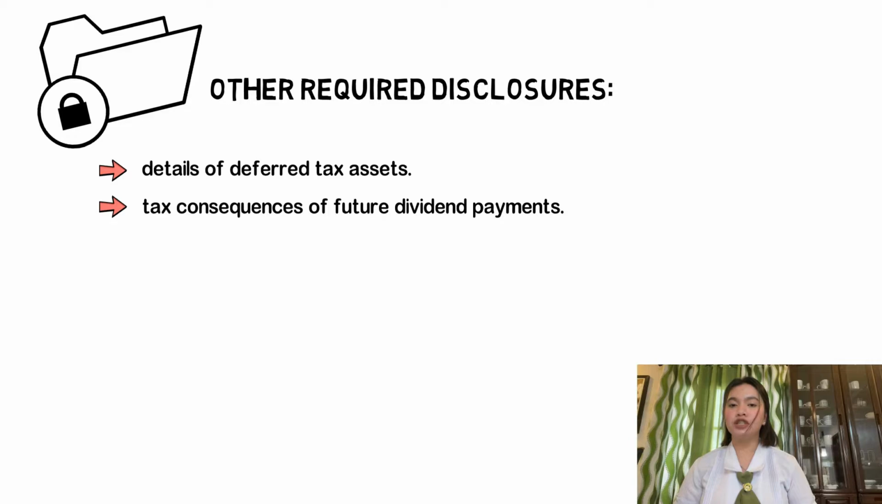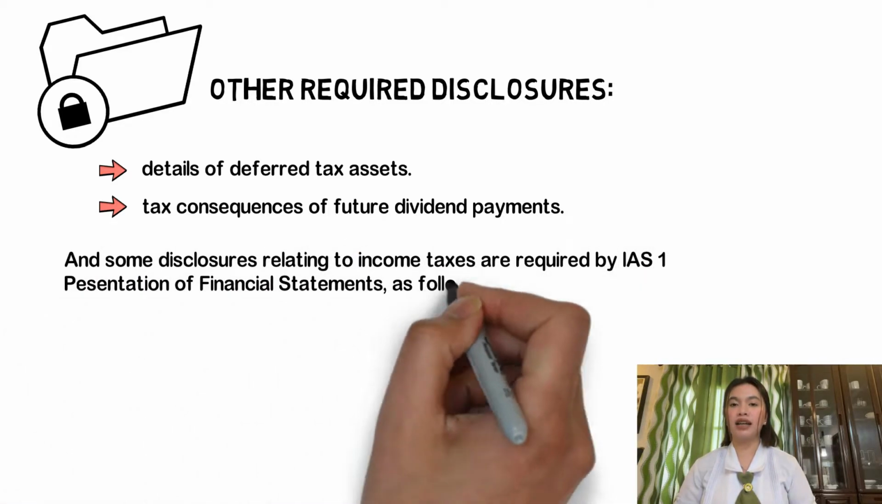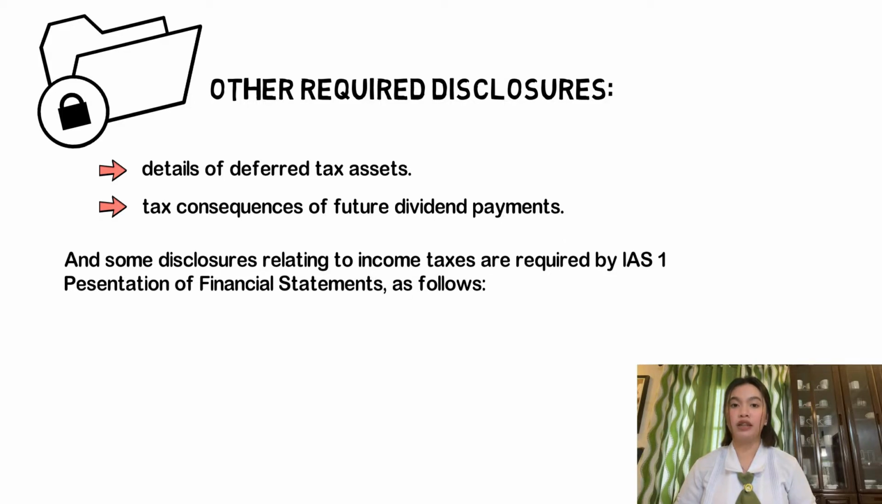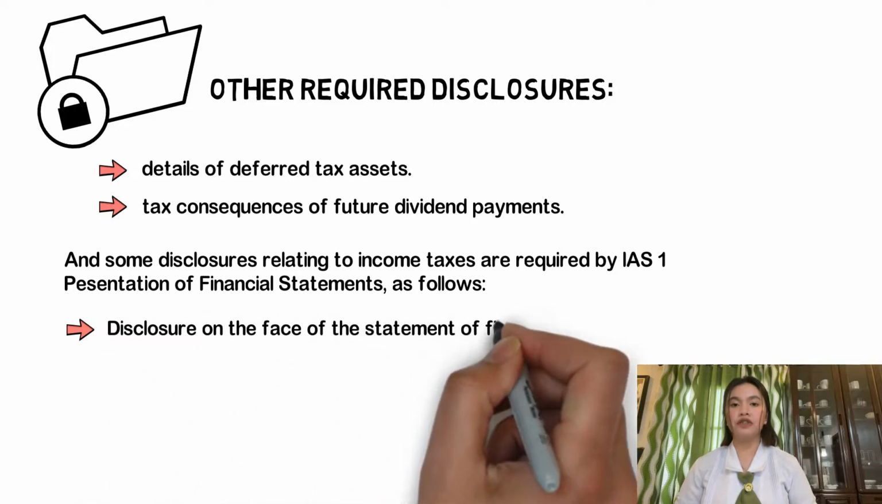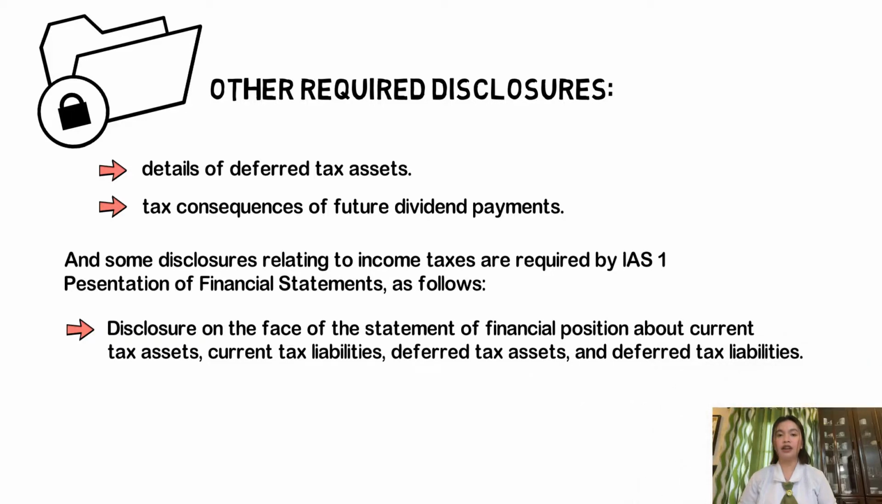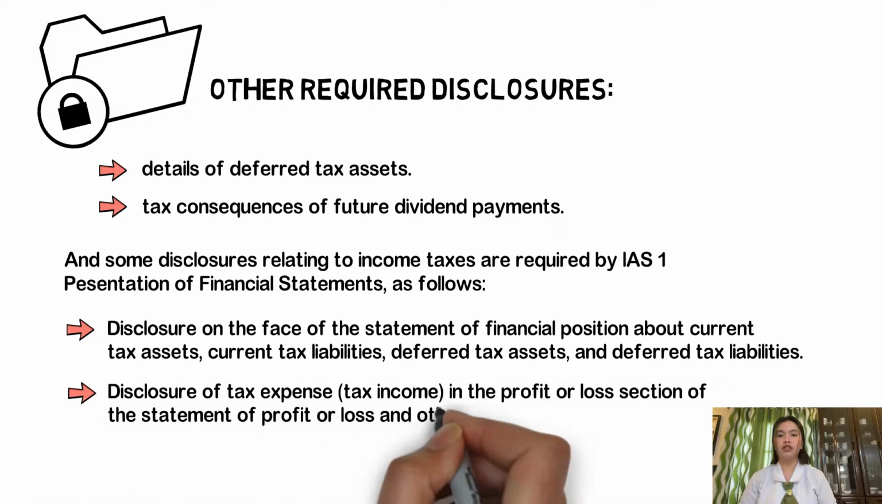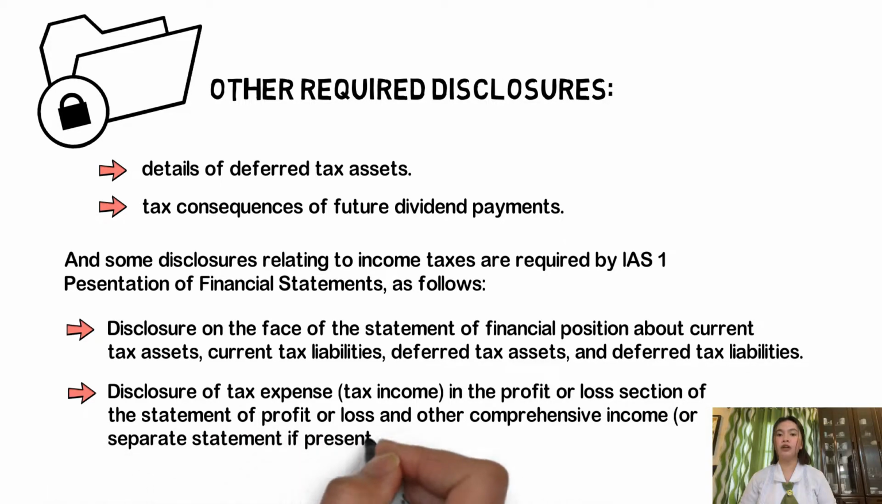In addition to the disclosures required by IAS 12, some disclosures relating to income taxes are required by IAS 1, Presentation of Financial Statements, as follows. Disclosure on the face of the statement of financial position about current tax assets, current tax liabilities, deferred tax assets, and deferred tax liabilities. And lastly, disclosure of tax expense in the profit or loss section of the statement of profit or loss and other comprehensive income, or separate statement if presented.